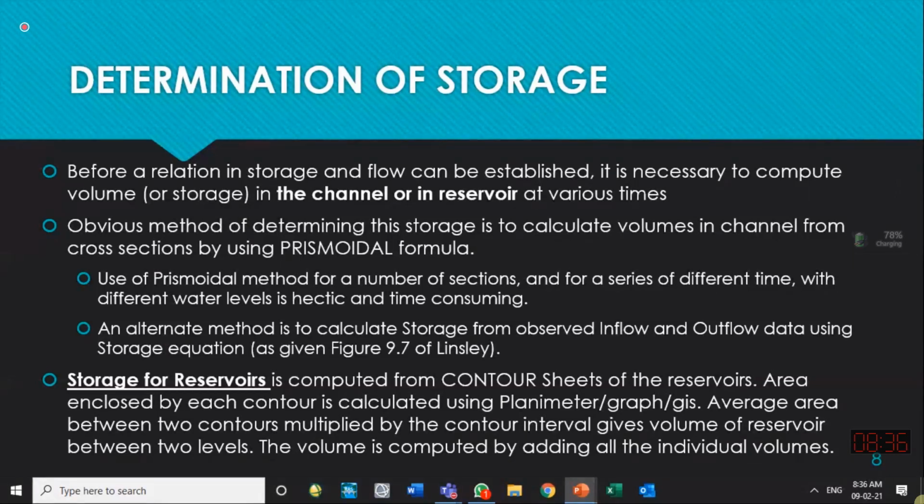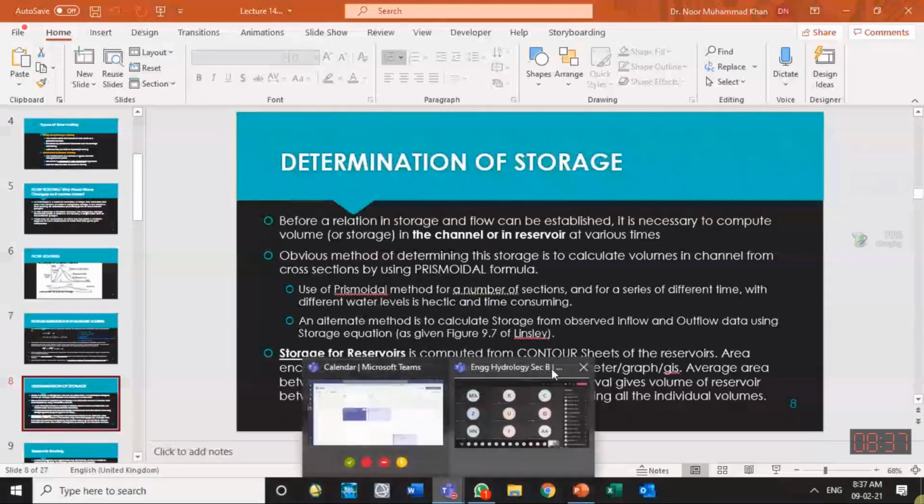So that time of the sound wave is measured electronically, and knowing the sound wave speed in water, we can convert how much is the depth of the channel at this location. So that depth of the water in the channel is used to calculate the cross section. If you have the cross section at different locations, you can use the prismoidal method or trapezoidal method to calculate the volume. If you have a trapezoid at one location, a trapezoid at another location, you can find the volume at other places.